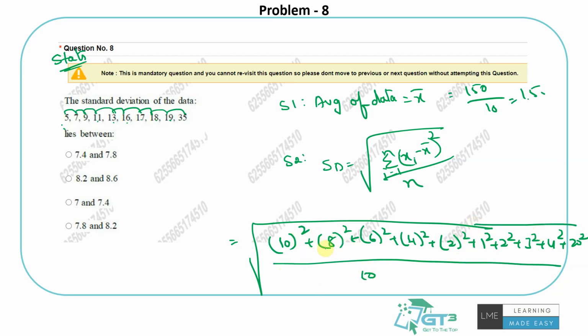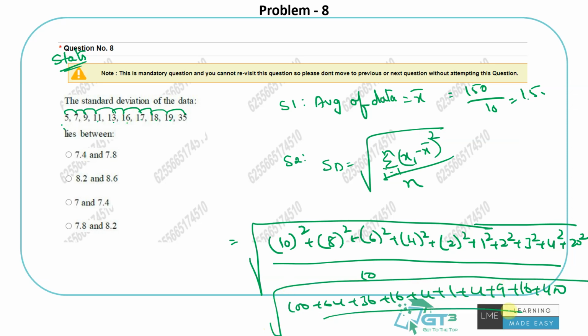So 100, 64, right? If I just write it, 100 plus 64 plus 36 plus 16 plus 4 plus 1, 4, 9, 16 and 400. Right, I just have to add it. 100, 164, 200, 220, 234, 250, 650 by 10. So it's square root of 65, square root of 64 is 8, so it should be slightly more than 8. So it should be between 7.8 to 8.2.